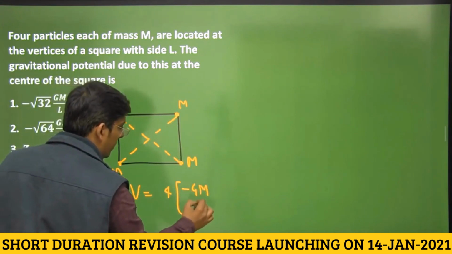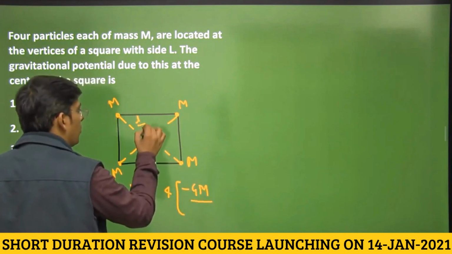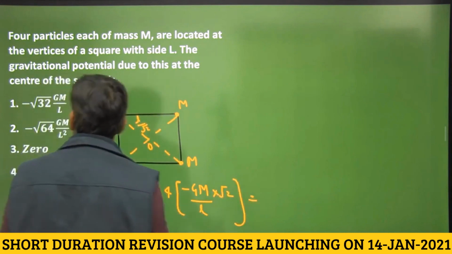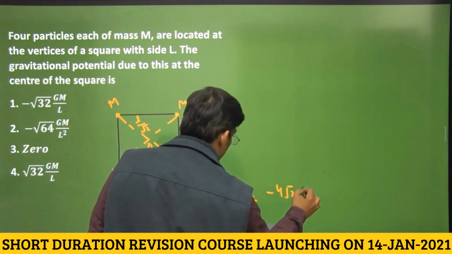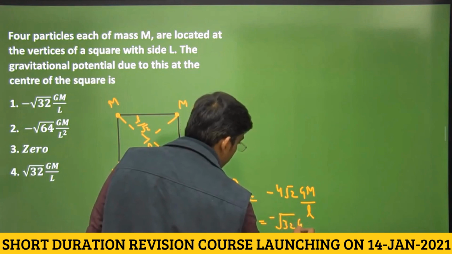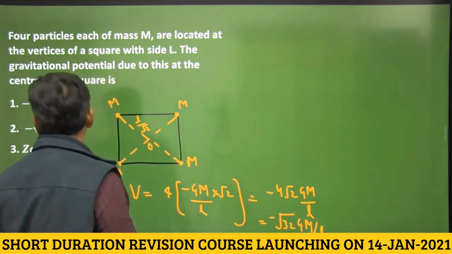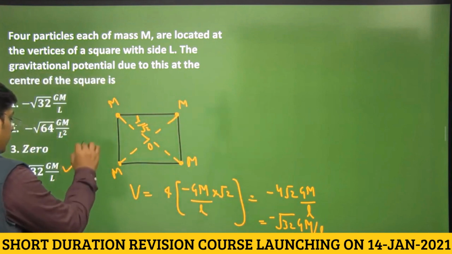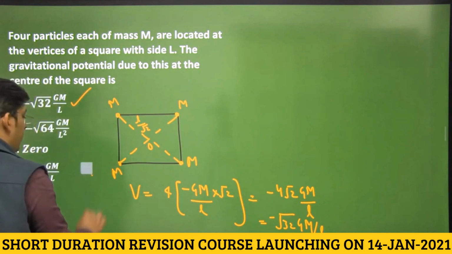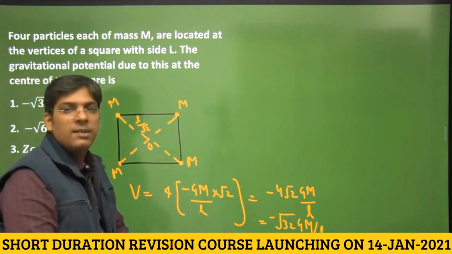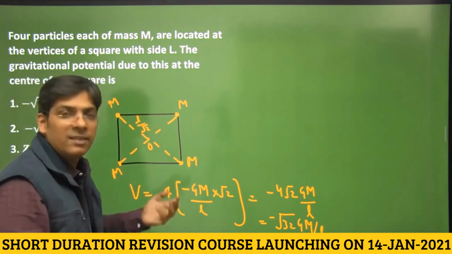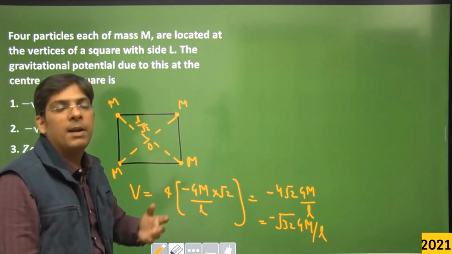Minus GM, and the distance is L by root 2. This comes out to be minus 4 root 2 GM by L. The 4 goes inside, it becomes minus root 32 GM by L, dear students. Easy? Yes, it is. We have minus also, right? Kindly note down, dear students, potential is a scalar quantity. Due to symmetry, instead of calculating the potential due to the 4 point masses individually, I just calculate the potential due to one point mass, then I multiply the value by 4.